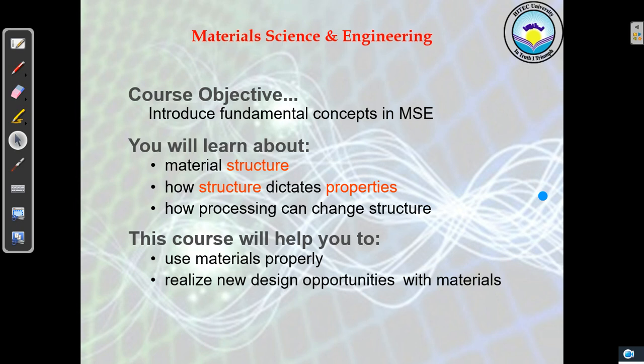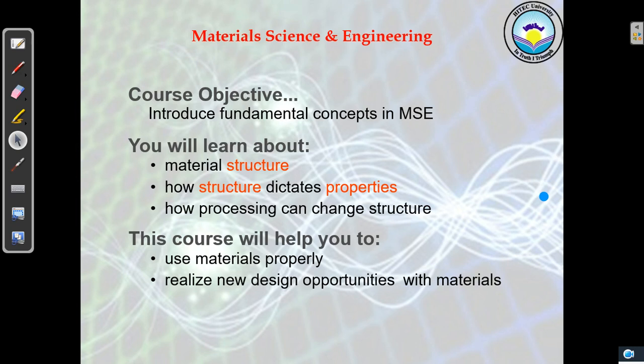So in this example, the basic structure was our steel. The processing element was changing the cooling rate, and changing the processing resulted in different properties like hardness, toughness, ductility, brittleness and so on.